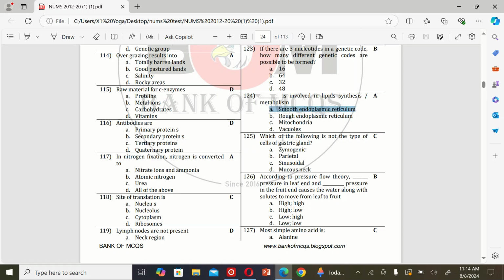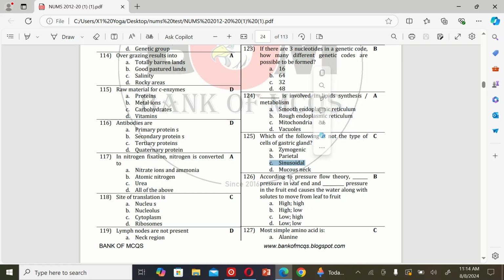The next MCQ is: which of the following is not a type of gastric gland? A. Zymogenic, B. Parietal, C. Sinusoidal, and D. Mucous. So the correct option is C.